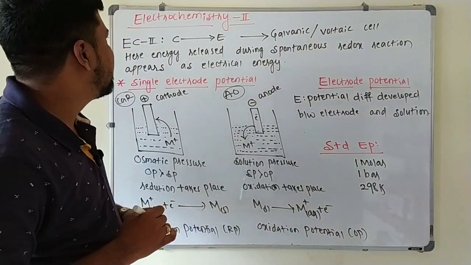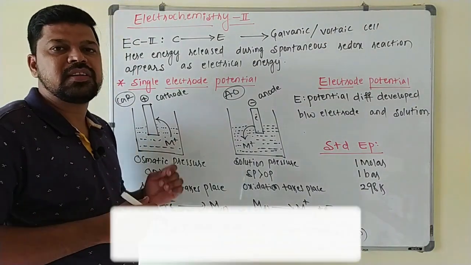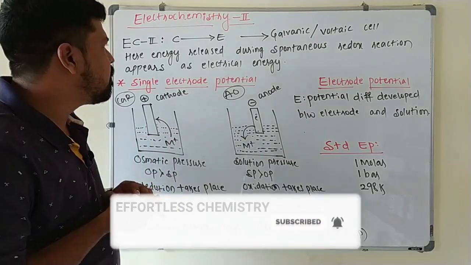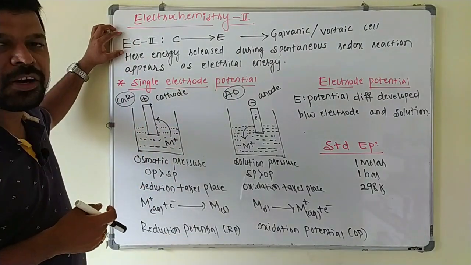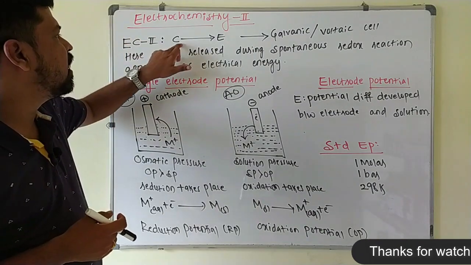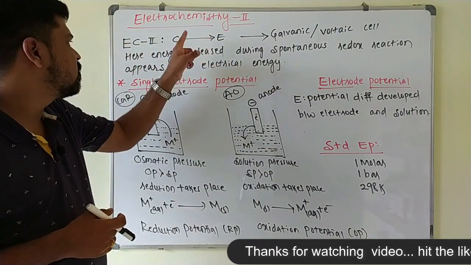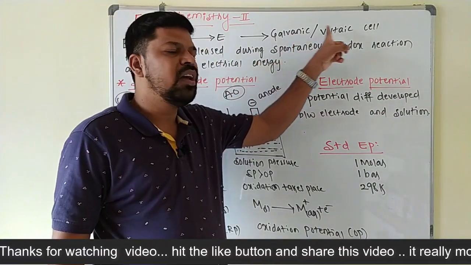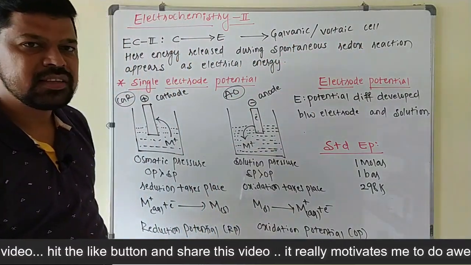So now we will discuss electrochemistry part 2. Already we have discussed electrochemistry part 1, where electrical energy is converted into chemical energy. Here, electrochemistry part 2 deals with the conversion of chemical energy into electrical energy. So the cell which converts chemical energy into electrical energy is called a galvanic cell or voltaic cell.